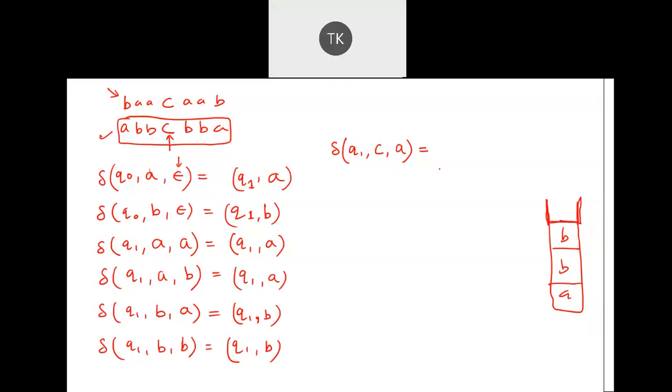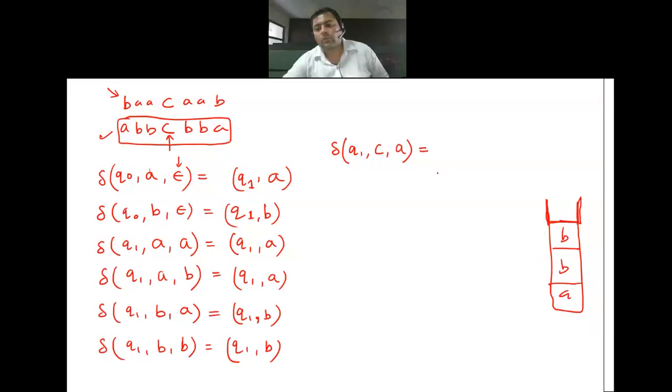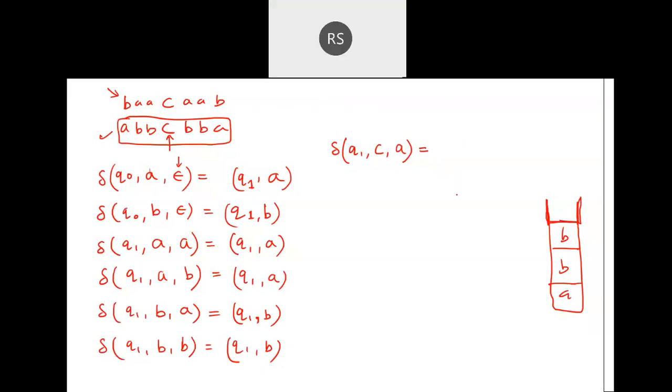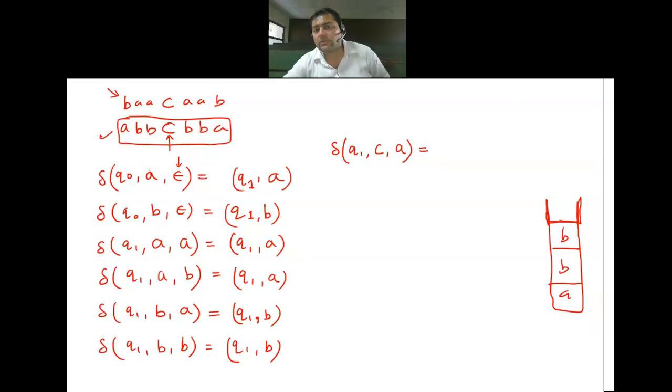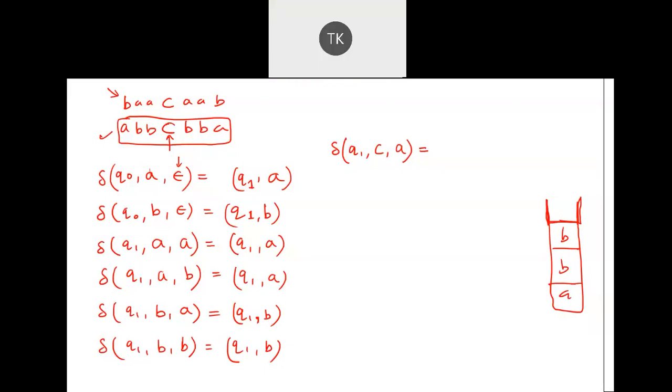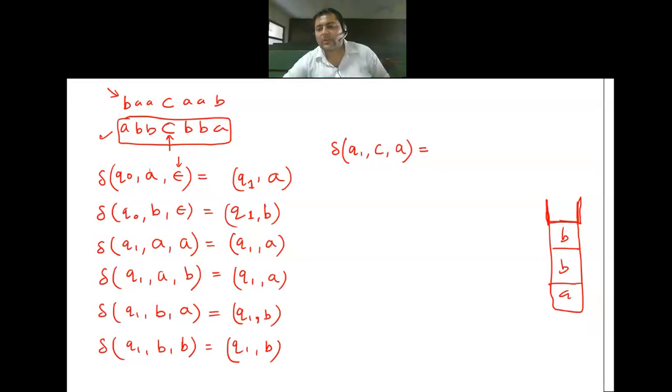Do I want to pop something? I'll not do anything, right? So how many C's are you willing to read? Do I expect more C? No. There should be just one C according to the string. Clear? That means I want to read only one C.